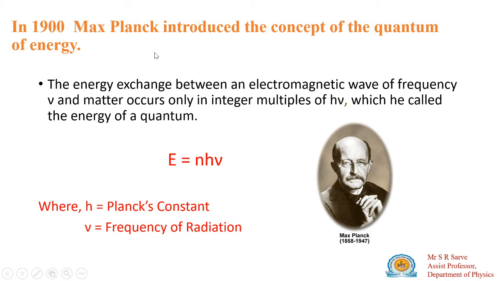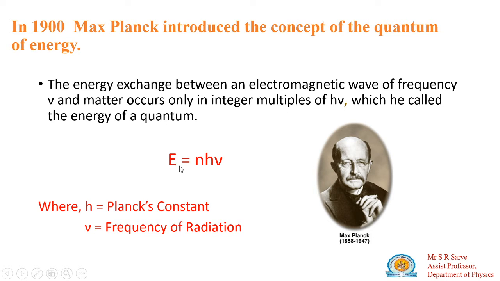So how does the journey start? In the 19th century, Max Planck introduced the concept of quantum of energy. This is the first concept introduced related to quantum mechanics. He assumed that there is an interaction of wave and matter, and this interaction is in terms of quanta.